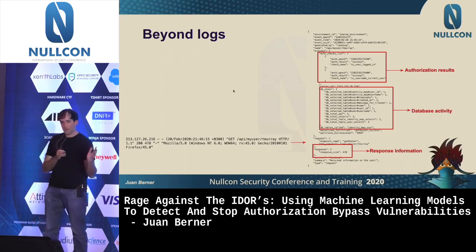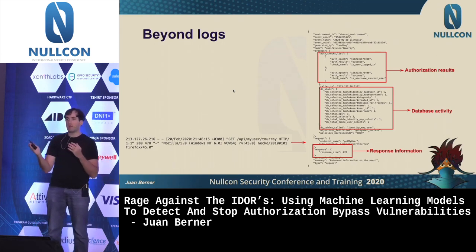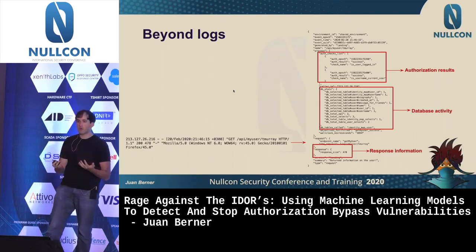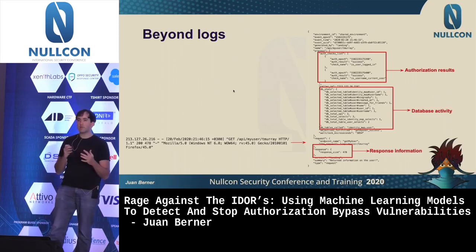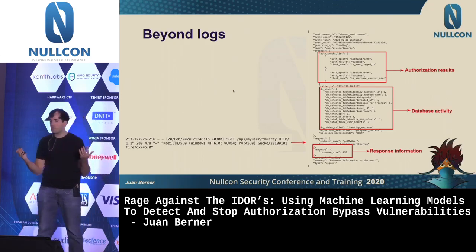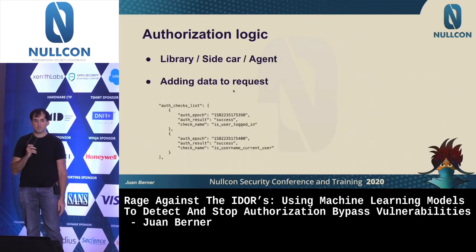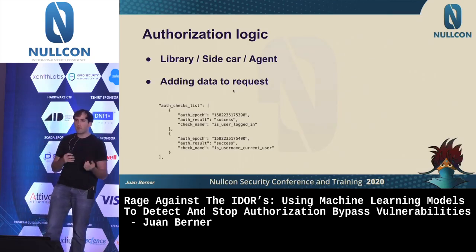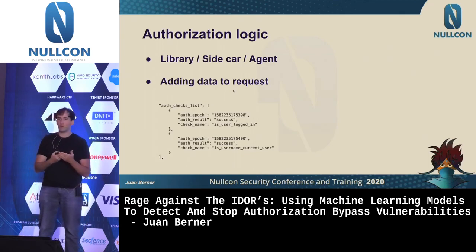So at the left, I have a typical Nginx access log, and at the right, what I have as a log of my request. So usually, I add a lot of context on the request. So you have authorization results at the top, some database activity, which might be API calls, if this was talking with a service, and information on the response. Then we have the authorization information. Here you might have a library, a sidecar, or an agent. And you're basically ensuring that authorization checks happen, but they also add data to the request.